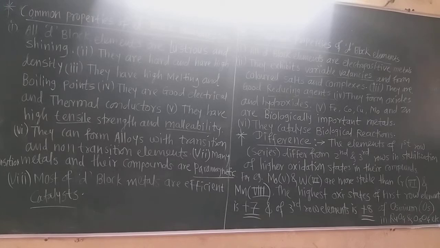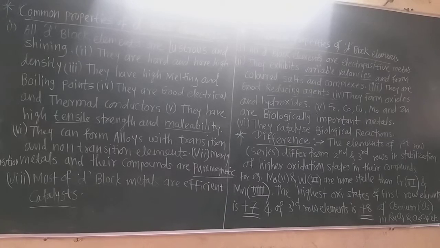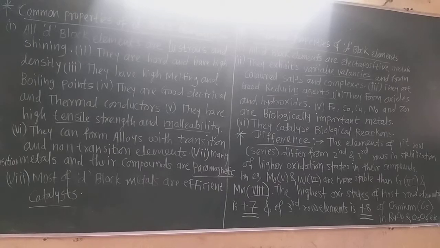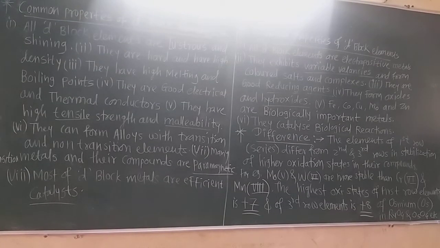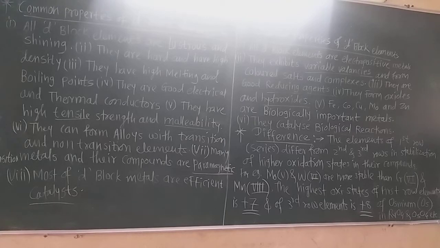Now let us see some common properties of these d block elements, that is, the transition elements. All the d block elements are lustrous and shining. They have good shine. If we cut a transition metal, we observe the shining on the cut side. So these are very lustrous elements. You know, copper, gold, silver, platinum, all these elements are lustrous and they are d block elements.